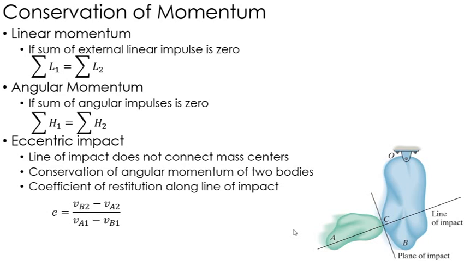Keep in mind that you can conserve linear momentum and not conserve angular momentum, or vice versa. In fact, you can conserve linear momentum in one direction and not another direction. So you may have one or two or all three conserved, or not. They're not related in that you can have one conserved while the other one is not conserved in a certain direction, both linear or angular.